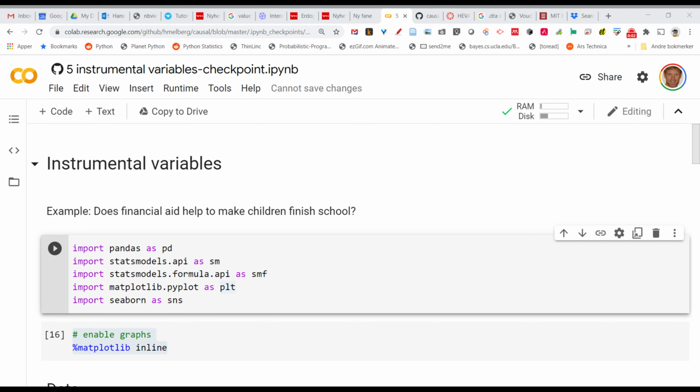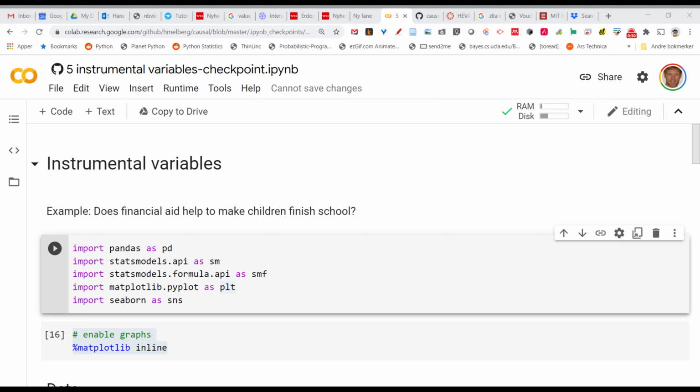So this is a seminar on instrumental variables. And this is a method we use to estimate the effect of some kind of cause. And the magic of this method, as I tried to explain in the lecture, is that we don't need all the confounding variables. We only need one variable that is related to the cause and not directly related to the outcome. And if you can find a variable like that, then we can identify the causal effect.